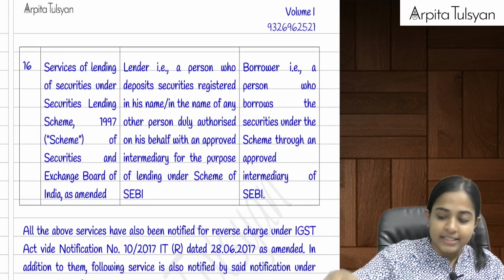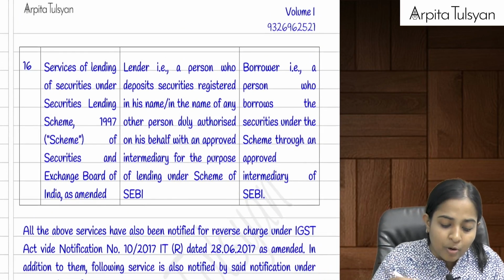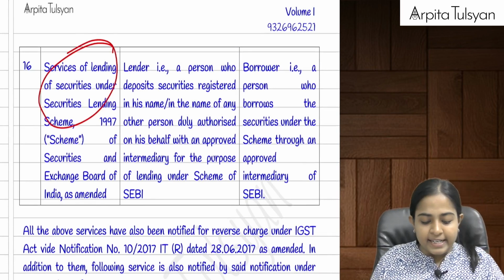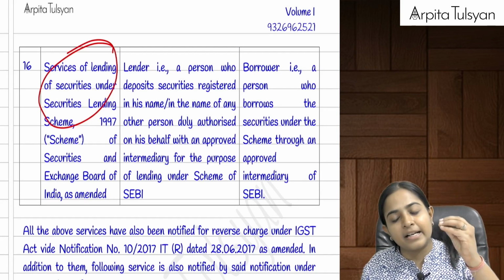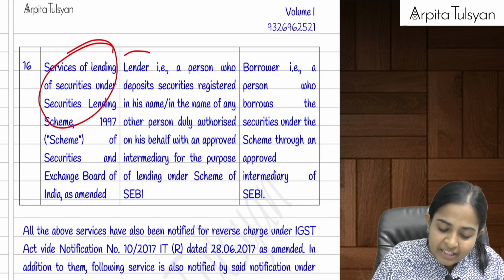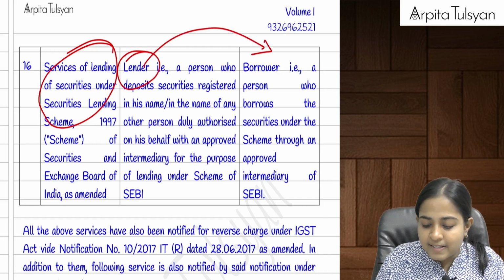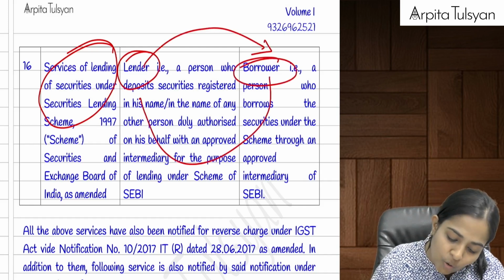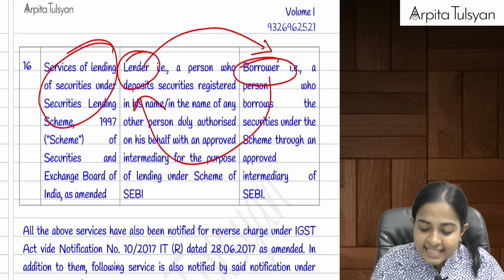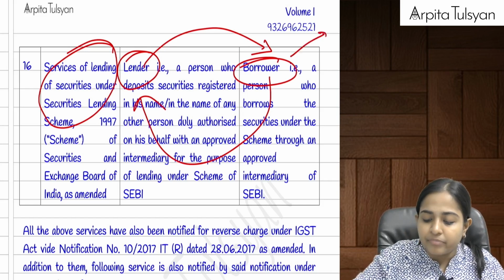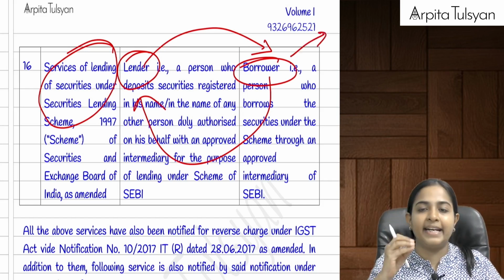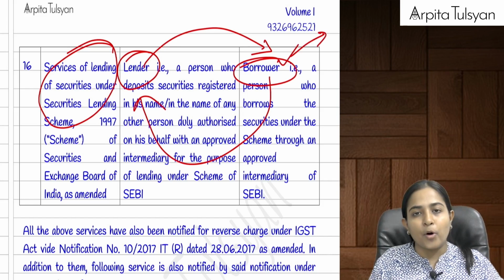Okay, and the last point here is talking about lending of securities, which is under a scheme of SEBI. If the lender is providing the services to the borrower, for which the borrower gives money to the lender, in such case the liability to pay the tax is on the borrower. Okay, just remember this.